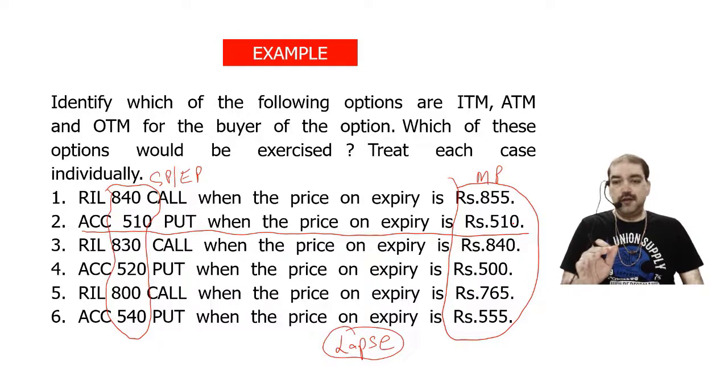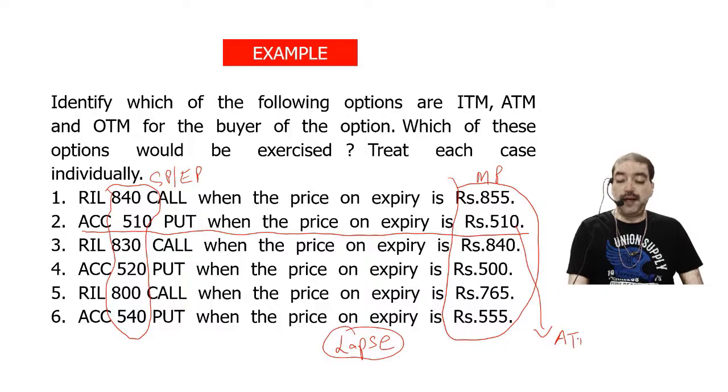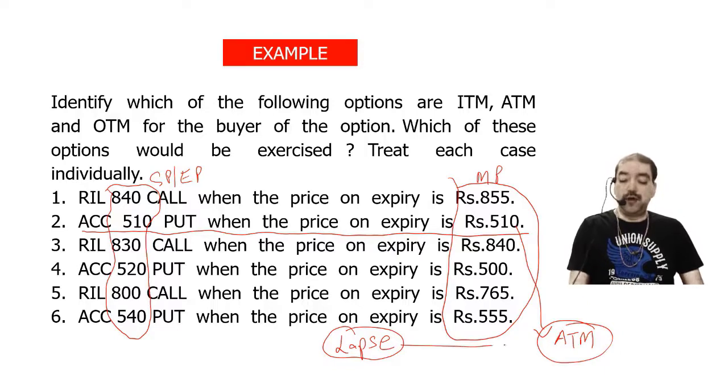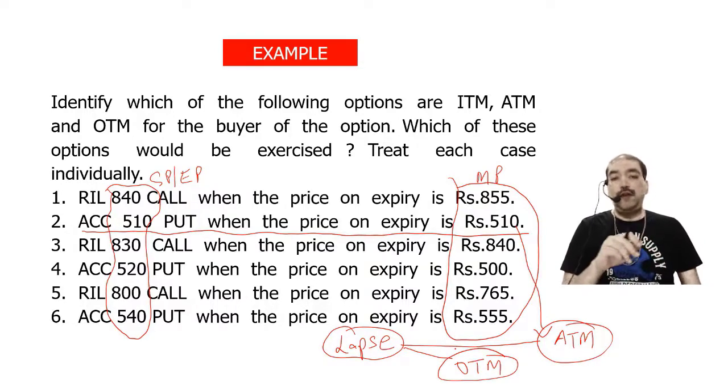If they are equal, then I will say it is at the money, ATM. If the market price and the strike price are equal, then it is at the money. The other option of lapse is out of the money, OTM. So in lapse there may be two possibilities: either it is at the money or it is out of the money.